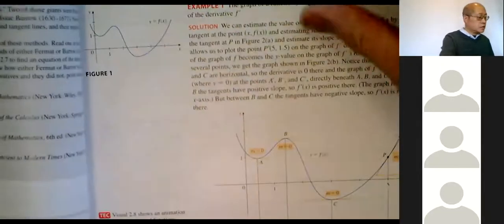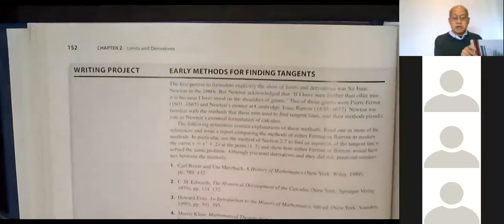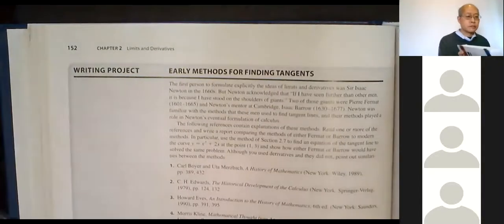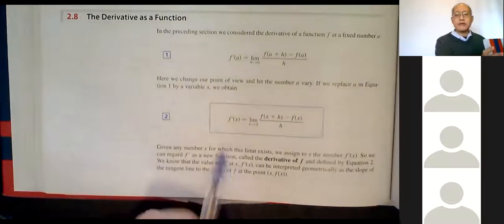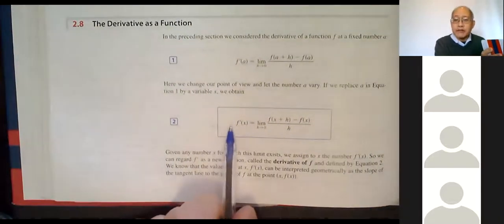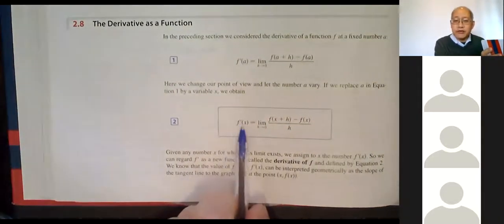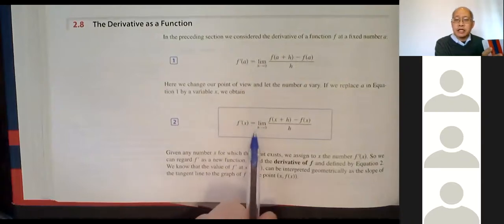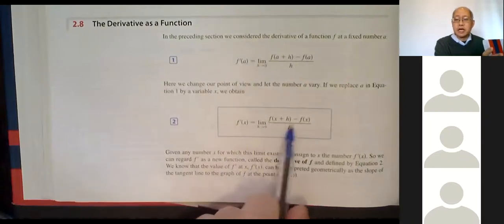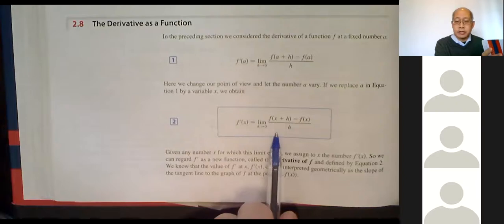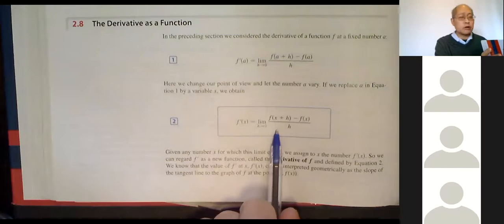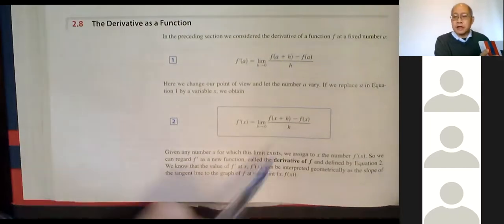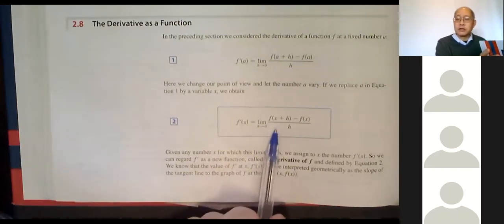The best definition to use is this one on page 152. So to find a derivative, f prime of x is the way we say it. F prime of x equals the limit as h approaches 0 of f of x plus h minus f of x all over h. Again, those of you with some background in calculus, you must use this limit definition. Of course, those of you that don't have any background in calculus, you don't have a choice. You don't know anything else. You have to use this.